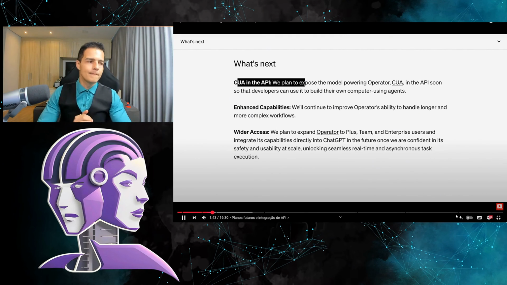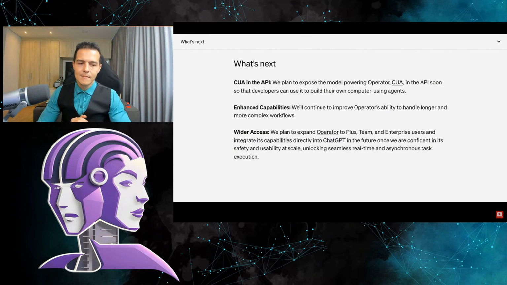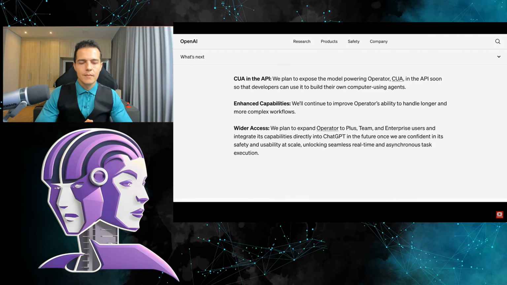Let's go. In terms of what's coming next, this is coming to the app, and they mentioned that it will be released in the coming weeks. In addition, as they mentioned at the launch, this will evolve to have more enhanced features over time, but they plan to release this for Plus, Team and Enterprise users. So, let's dive into some of the demonstrations.